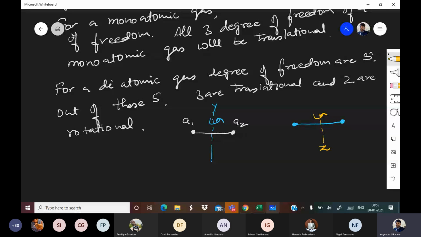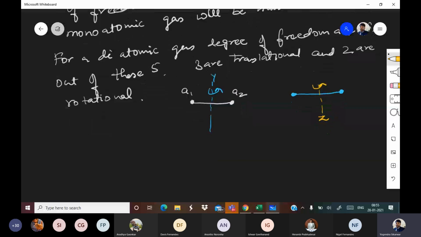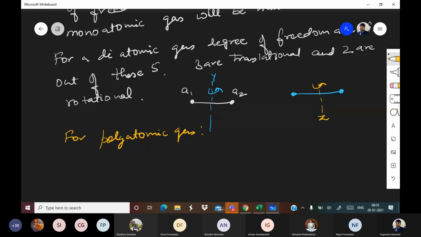Now, I'll be talking about one thing separately. So this is diatomic. For a polyatomic gas, there are 6 degrees of freedom.